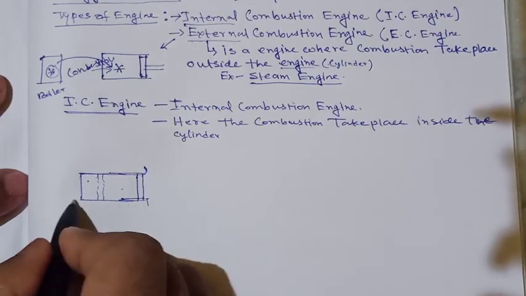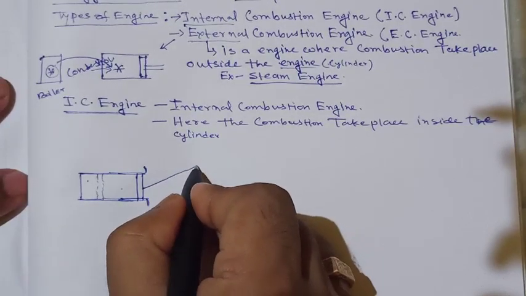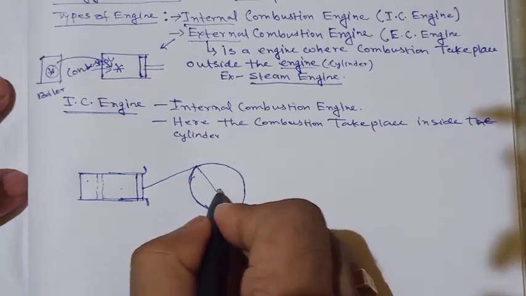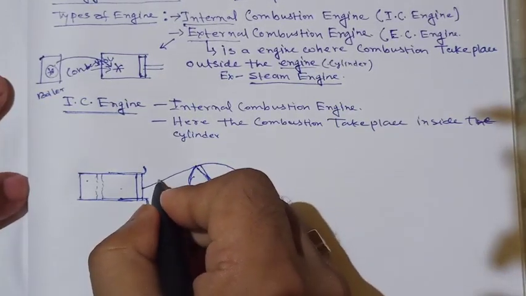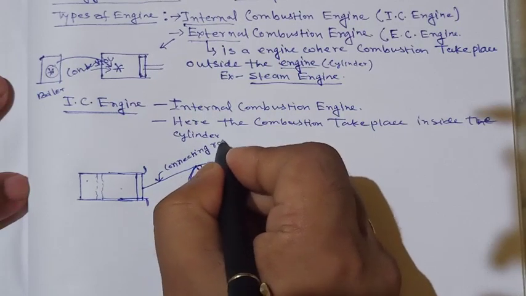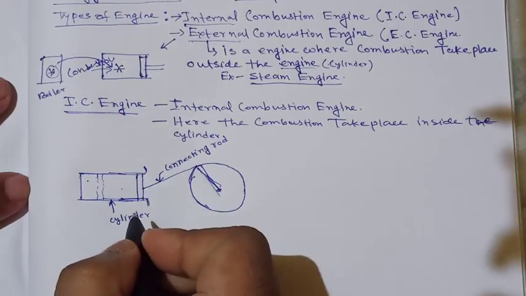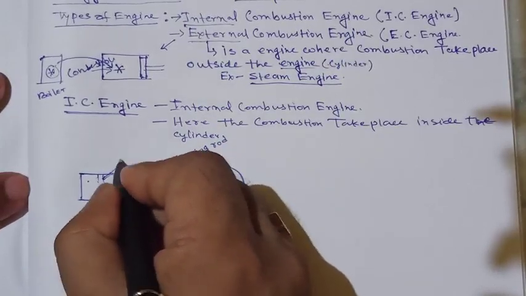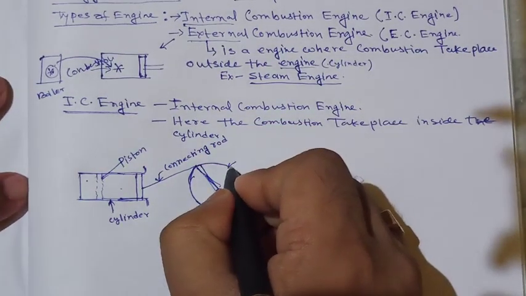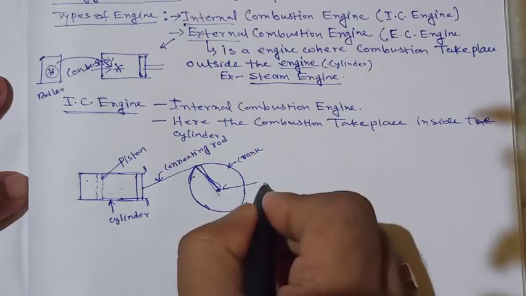This is the cylinder, this is the piston, this is the connecting rod, and this is the crank. This is the crank pin.